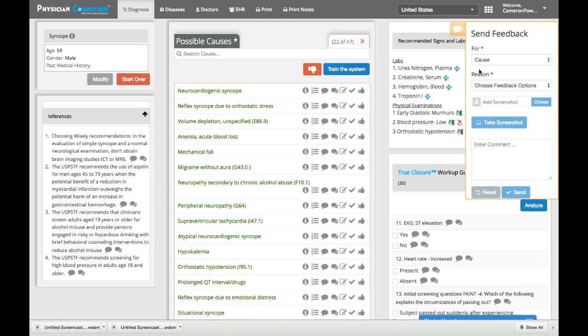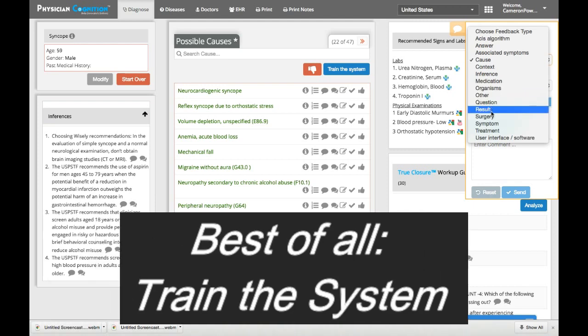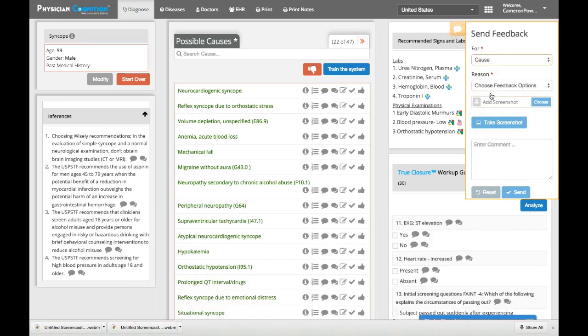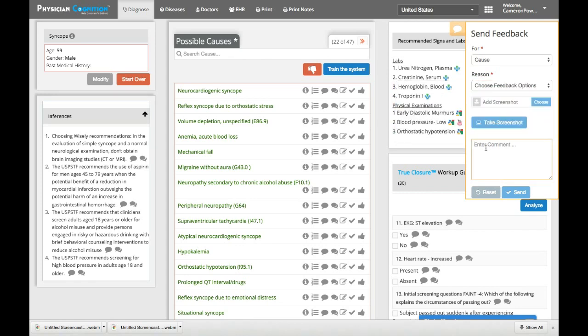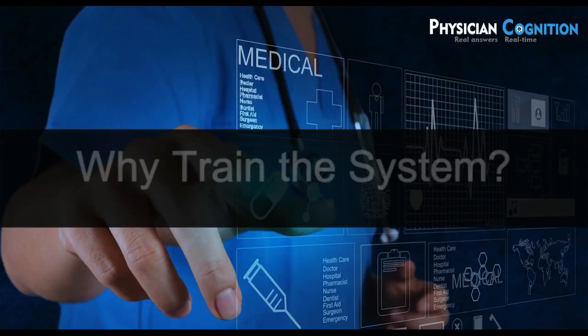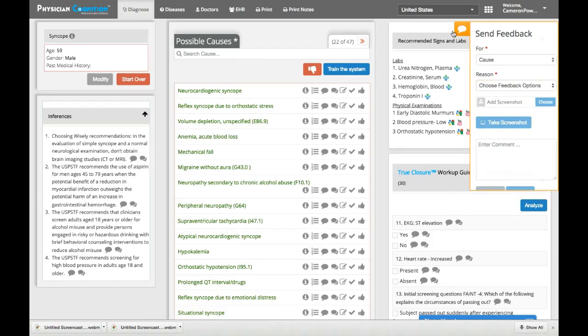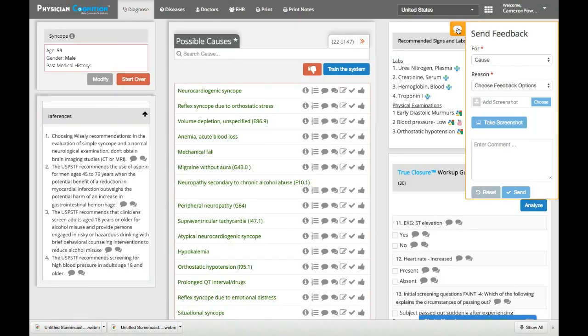However, an even more useful form of feedback is to actually specify whether you mean a cause or an inference or a medication, and to choose among different feedback options, and you can even enter a comment. You can almost instantly and permanently improve any differential for all users and for all time by sharing your expertise and your feedback. And you can access that either by Train the System or by this orange tab.